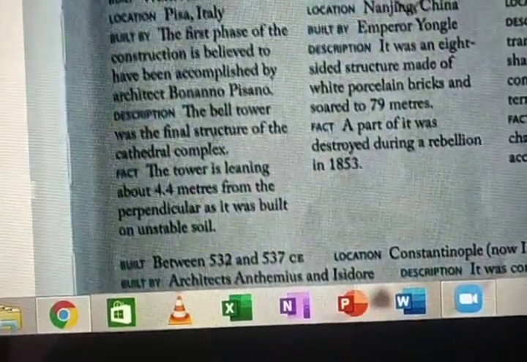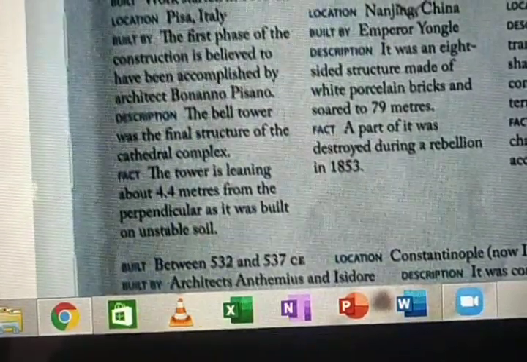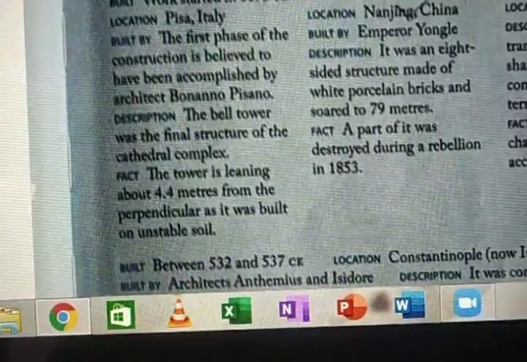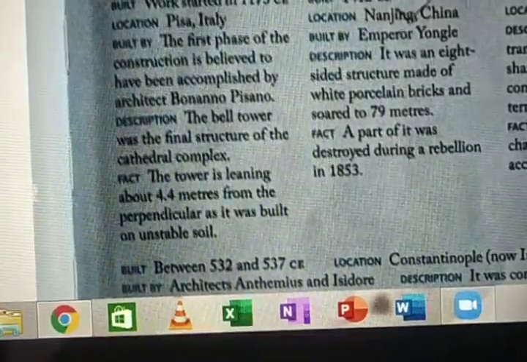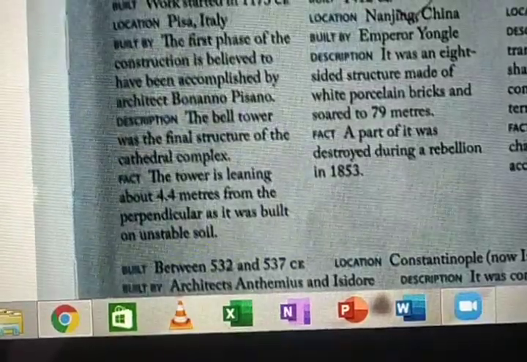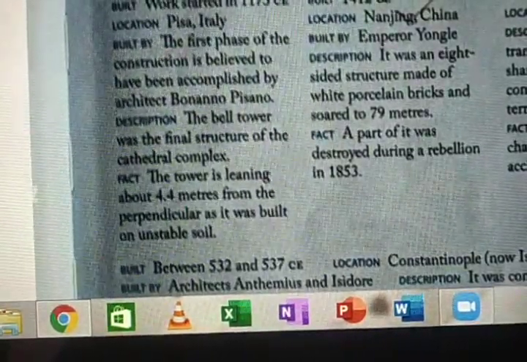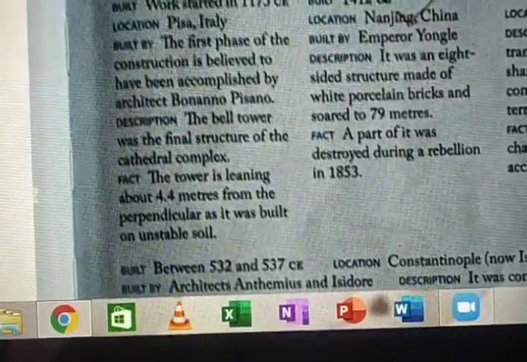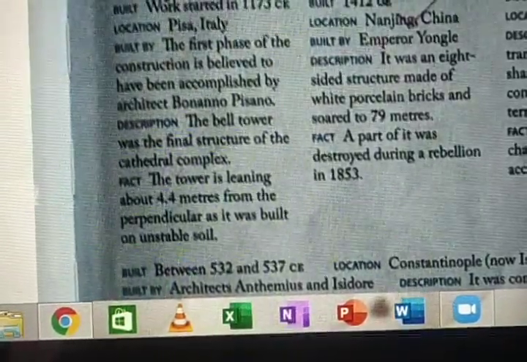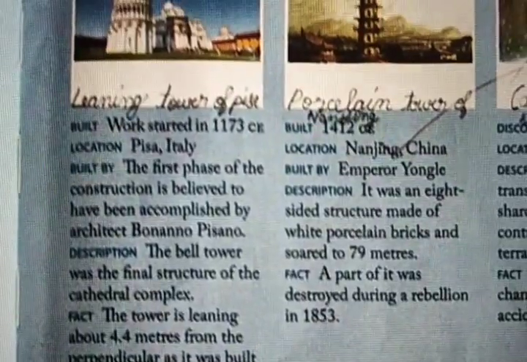Fact: the tower is leaning about 4.4 meters from the perpendicular as it was built on unstable soil. It was built on not stable soil, unstable soil. But still, how many meters? 4.4 meters.